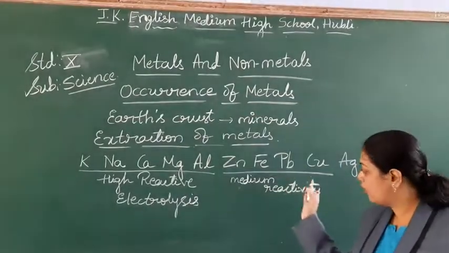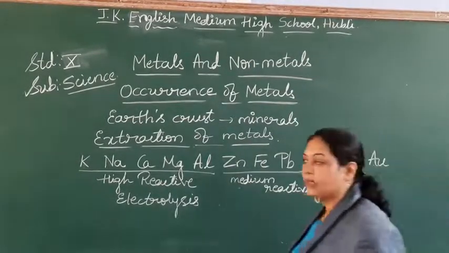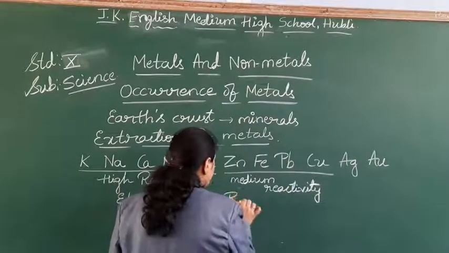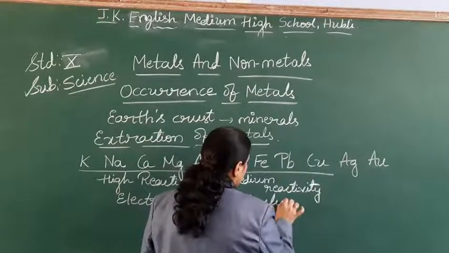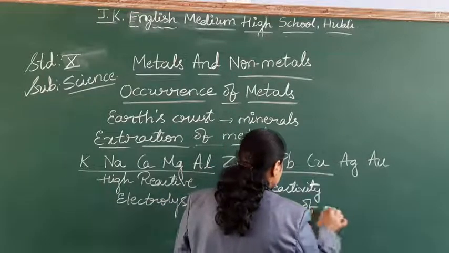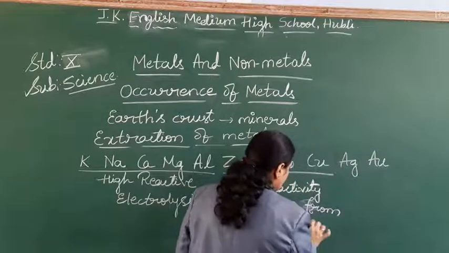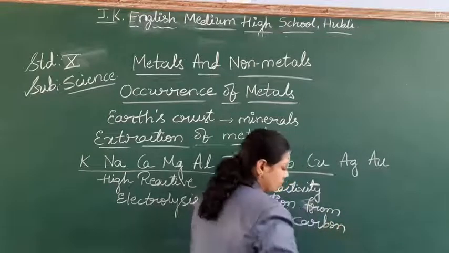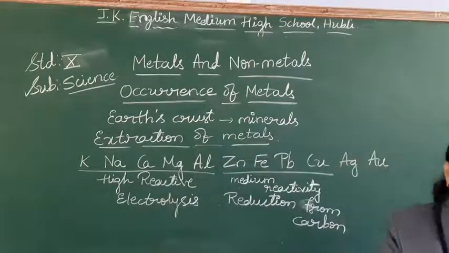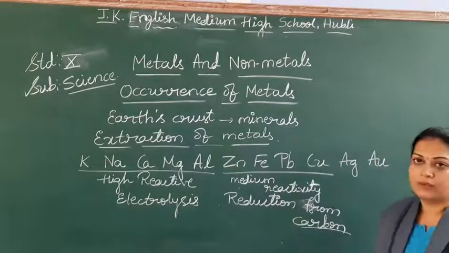So in different forms you can get them. Here you have to use the reduction using carbon. To separate these from their ores, you have to use reduction with carbon, because carbon is one of the good reducing agents. So you have to use the carbon for these elements.